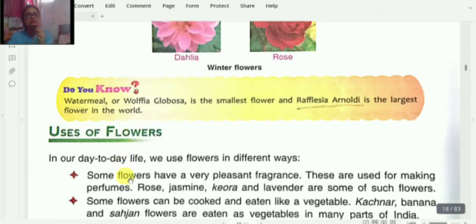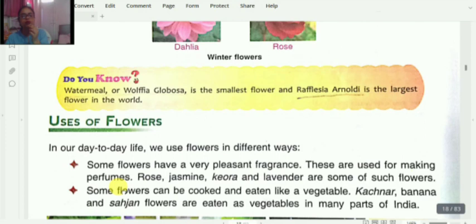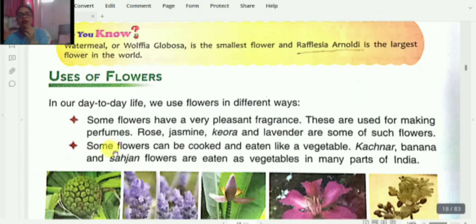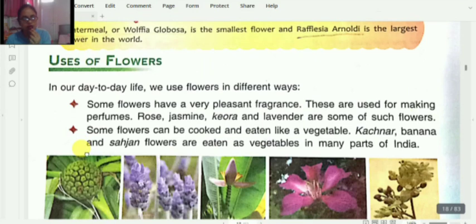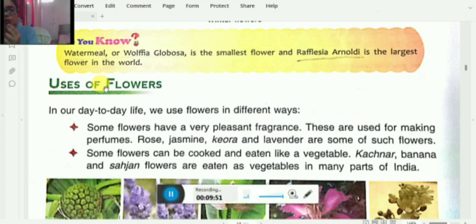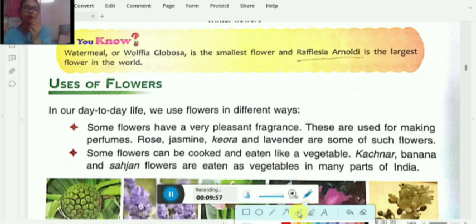Do you know, children? Watermeal or Wolffia globosa is the smallest flower and Rafflesia arnoldii is the largest flower in the world. So it is very important to learn about these two flowers, because in the examination it often comes which is the smallest flower in the world and which is the largest flower in the world. So this is watermeal or Wolffia globosa. This is the smallest flower and Rafflesia arnoldii is the largest flower in the world.